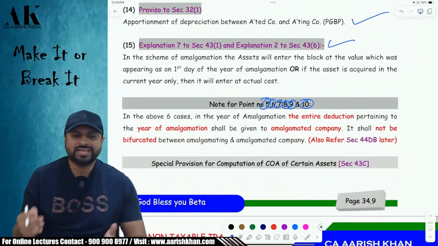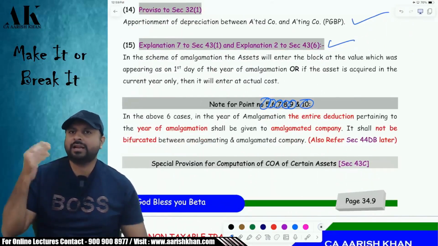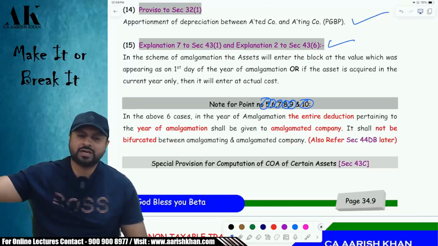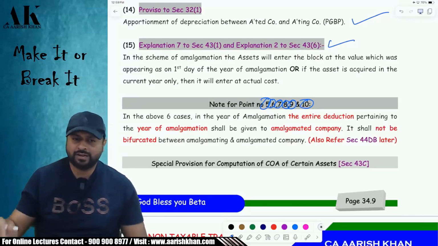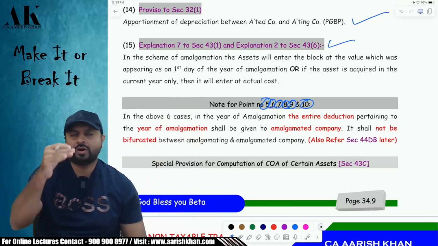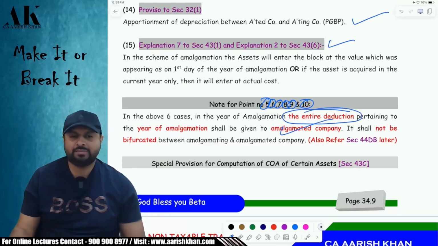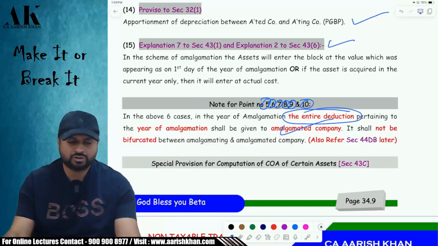So the question is, in the year of amalgamation, who will claim the deduction? Before amalgamation, till last year, the amalgamating company will claim. In future, the amalgamated company will claim. But who will claim in the year of amalgamation? Are you clear? The law says that all these expenses in the year of amalgamation will be entirely claimed by the amalgamated company. It will not be bifurcated between both of them on any ratio. Is it clear to all of you?